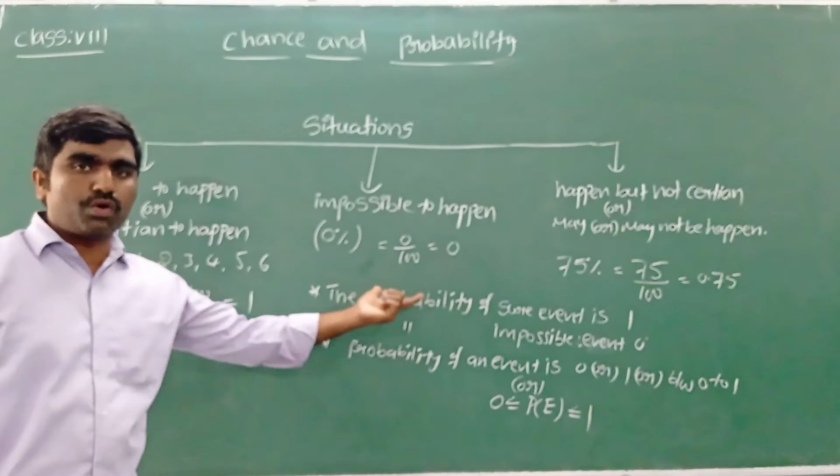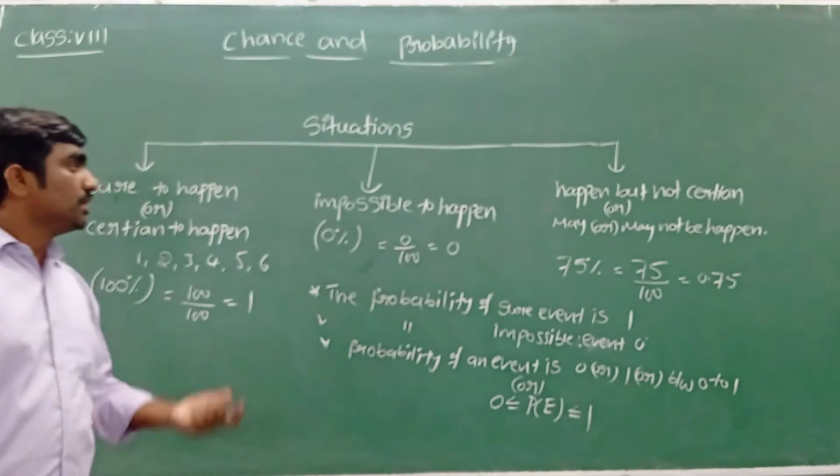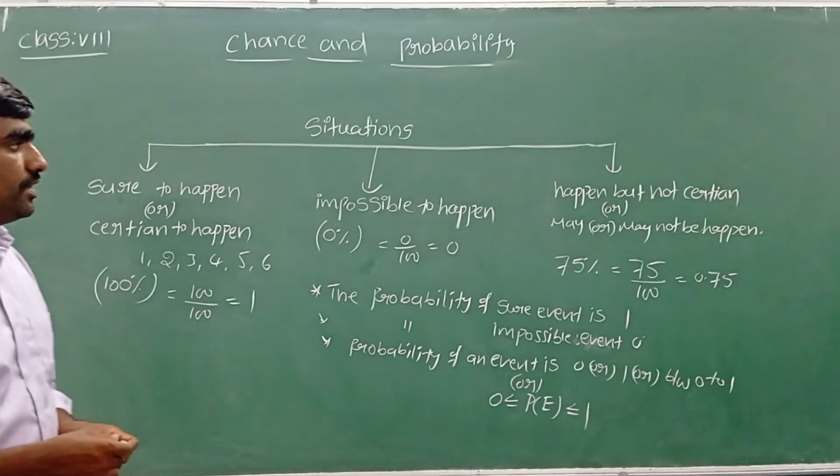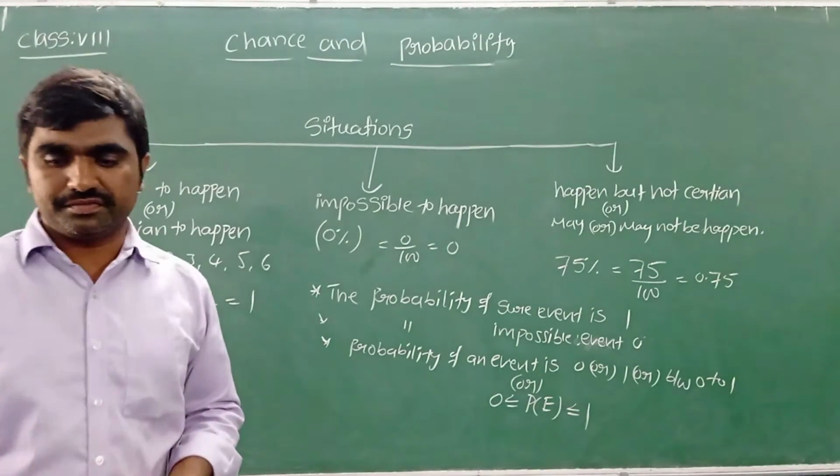So this is about what is an impossible event and what is a sure event. Impossible means no chance for that event to happen. Sure event means there is a 100% chance for that particular event to happen.